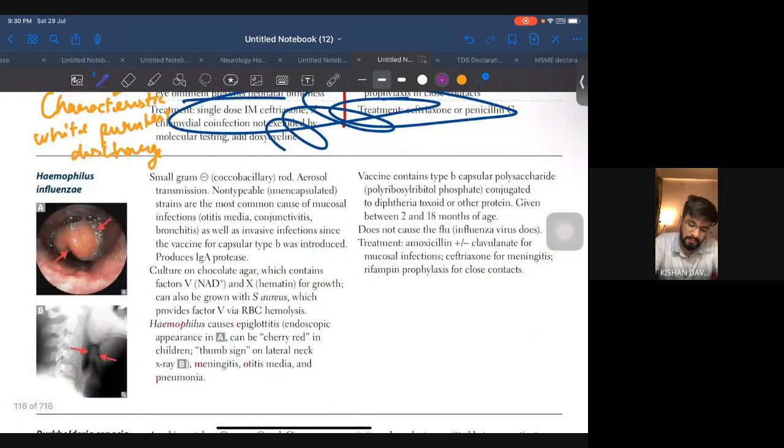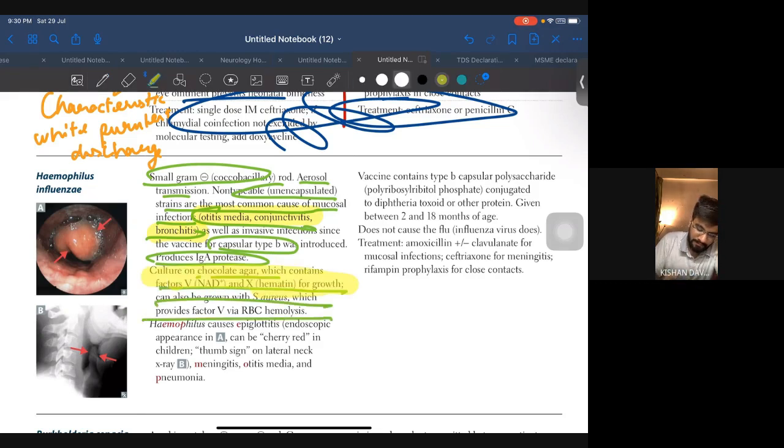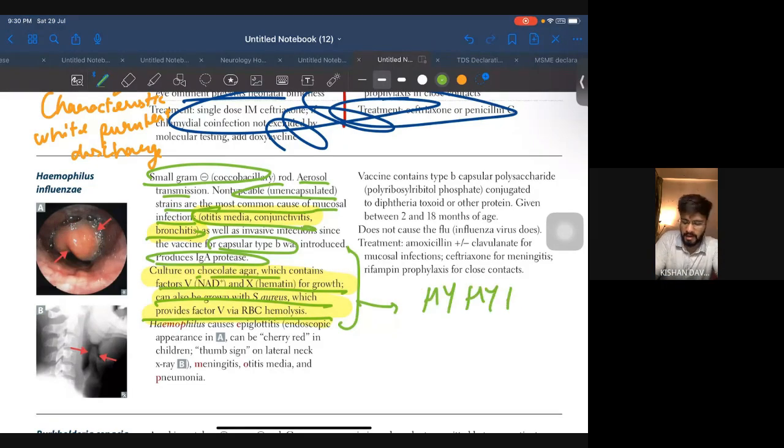Let's move to Haemophilus influenzae. So Haemophilus influenzae, small gram negative coccobacilli, aerosol transmission. Unencapsulated strains are the most common cause of mucosal infection, otitis media, conjunctivitis, and bronchitis. This line is important. Produces IgA protease. Here also a vaccine for capsular type B was introduced. Type B here also, and meningococcal also type B. Culture on chocolate agar which contains factors, and this is where they will ask you to identify. This line is very high yield. High yield, high yield.